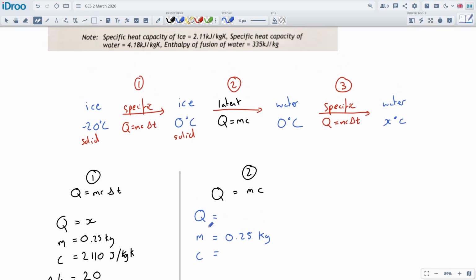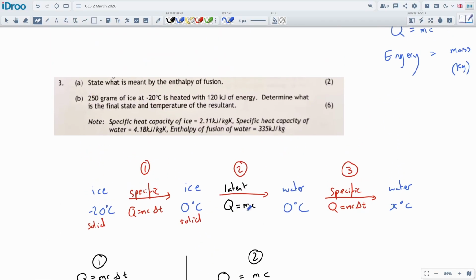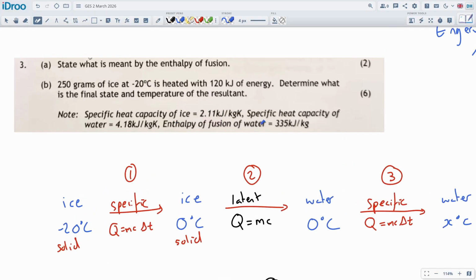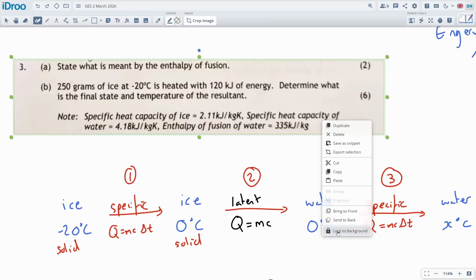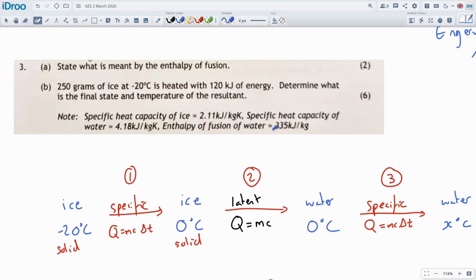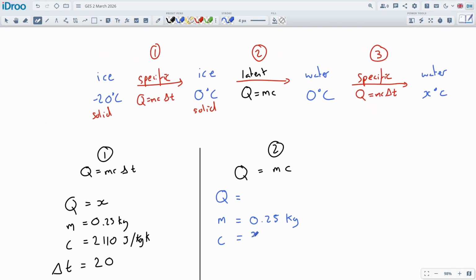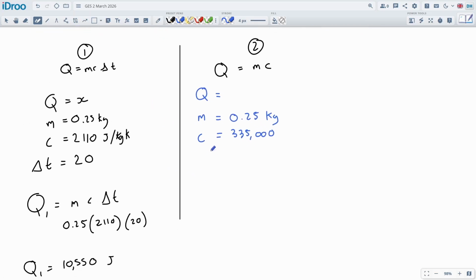The heat capacity, this is latent heat capacity. I'm still calling it C because it still says latent heat capacity, right? They call it enthalpy of fusion, but there are lots of different names. You can call it enthalpy of solidification as well, just to switch up the names. There's no official naming of this thing, or a couple of official names, maybe. And you've got to be really careful, it's absolutely massive. It's 335,000, and we can work out how much energy this takes.